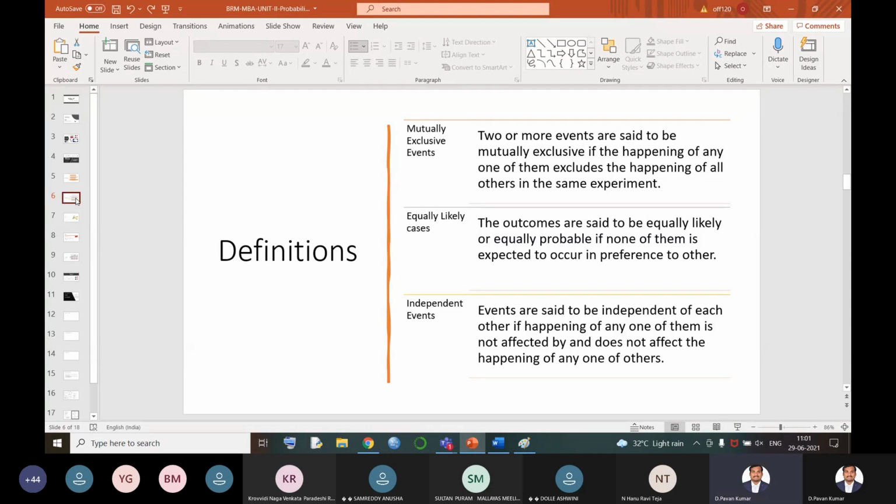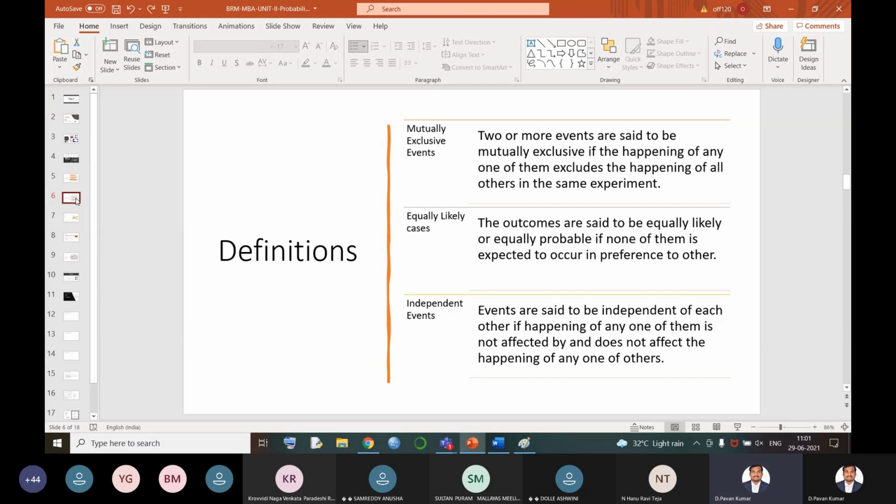Now, on the die, 1 has 1 by 6 probability, 2 also has 1 by 6 probability, 4 is also 1 by 6. That means all the faces on the die are equally likely cases. At the same time, those are always mutually exclusive cases also.